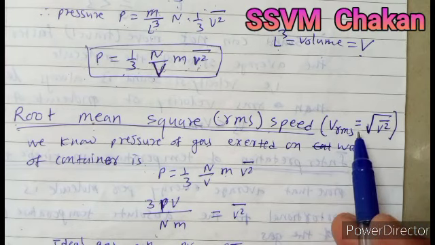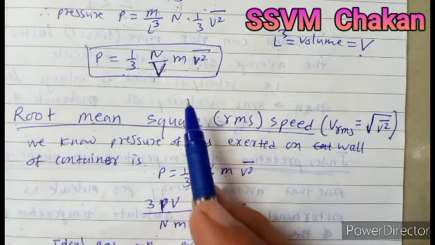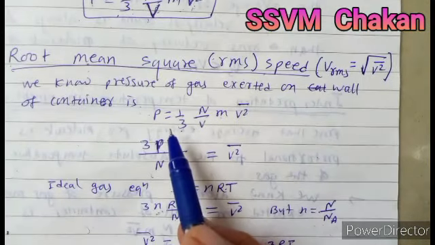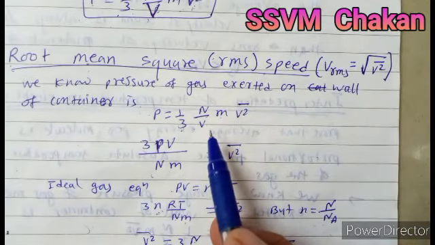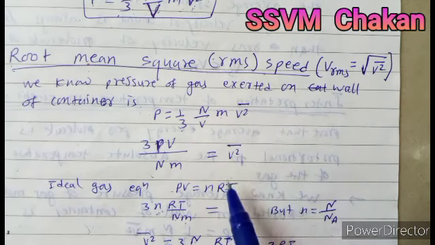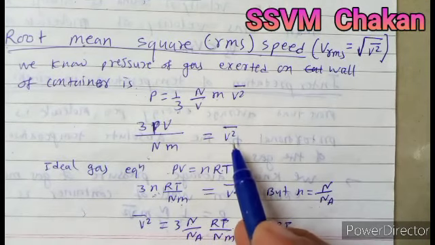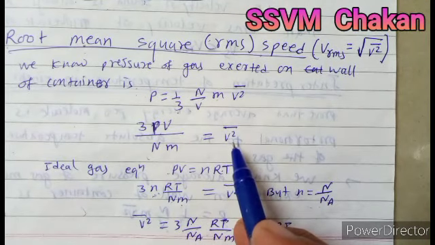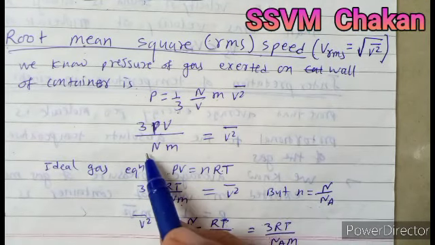To derive this equation, we use the formula of pressure, that P is equal to 1 by 3 N divided by V, m V square bar. Keep V square bar on one side, shift the remaining terms to the other side.